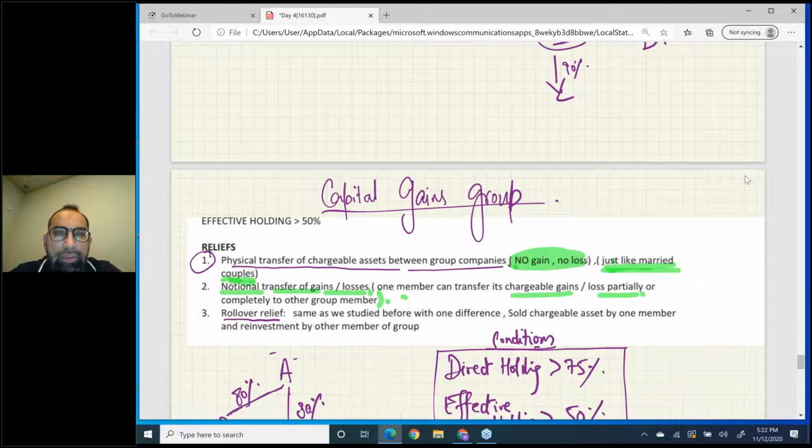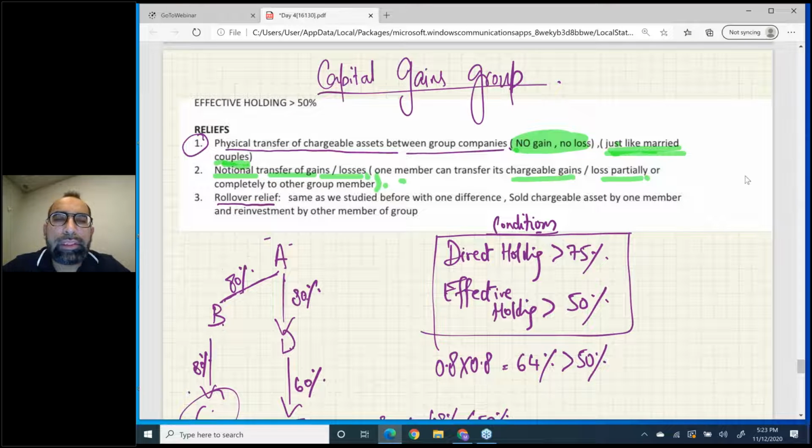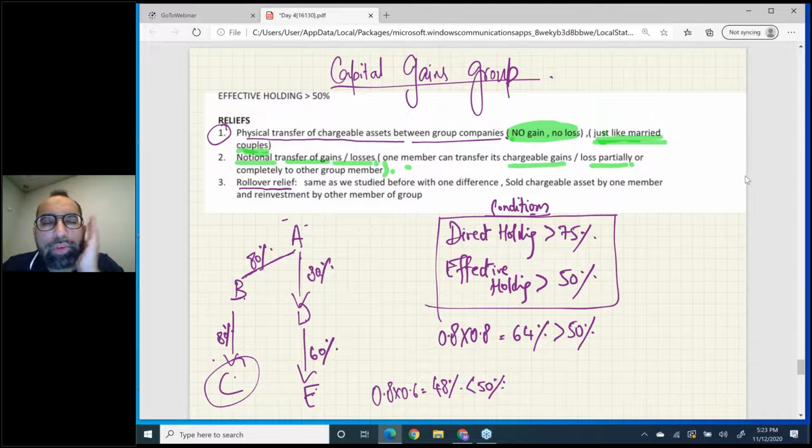Okay, the last group is the capital gains group. Now the question is, sir, what are the conditions of making a capital gains group? Simple, it's written in front of you. For each level, direct holding must be greater than 75%. This is a must. And for the big group, the indirect subsidiary group, you must have indirect or effective holding greater than 50%.